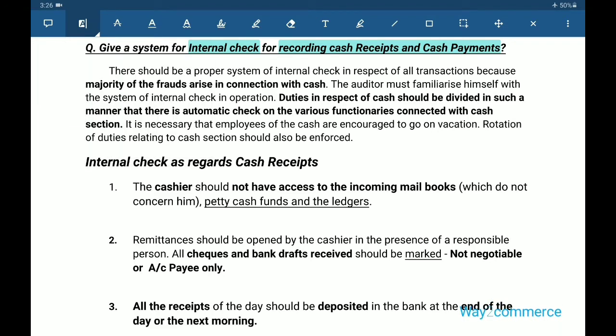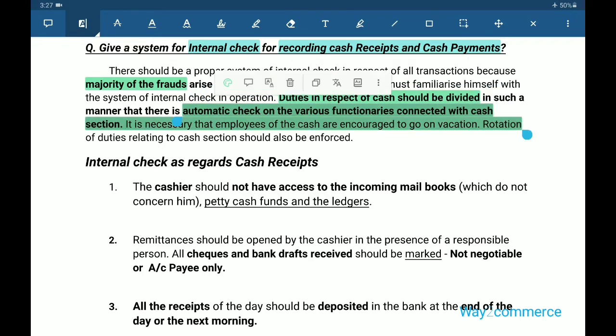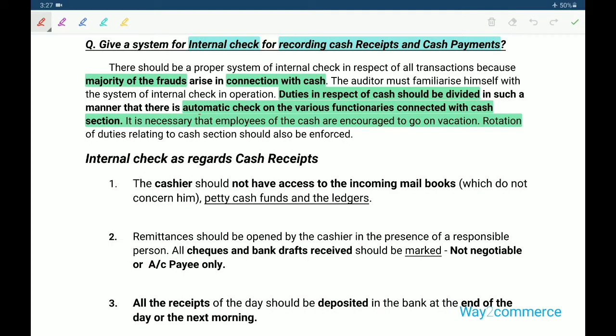We know that the majority of frauds arise in connection with cash. Duties in respect of cash should be divided in such a manner that there is an automatic check on the various functionaries connected with the cash section. We know the internal check introduction.